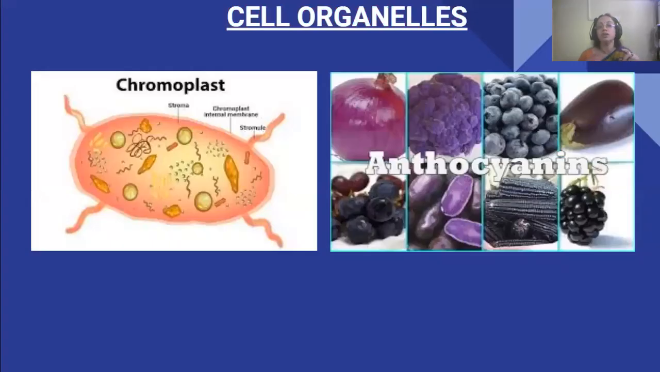Next, this is the chromoplast, with its internal membrane. This is the structure of the chromoplast. This is the stroma. And these are the colors which are given by the anthocyanins. This one is broccoli, then the grapes, etc. These are all bluish purple in color, so those are provided by the anthocyanins.